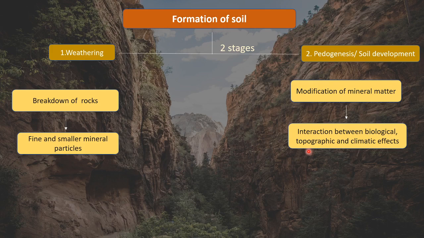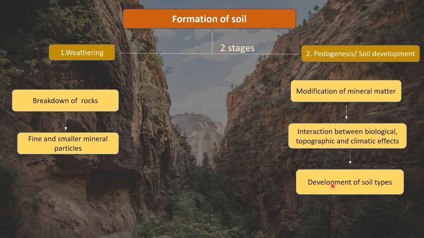So depending upon the physical area also there will be an interaction, and also the climate of that area will vary accordingly, and that mineral matter will also interact with the climate, and because of that various soil types will develop. Now this is just a very brief overview of weathering and pedogenesis, but we are going to look into more detail of both of these stages, right? So first of all, let us understand what weathering is.